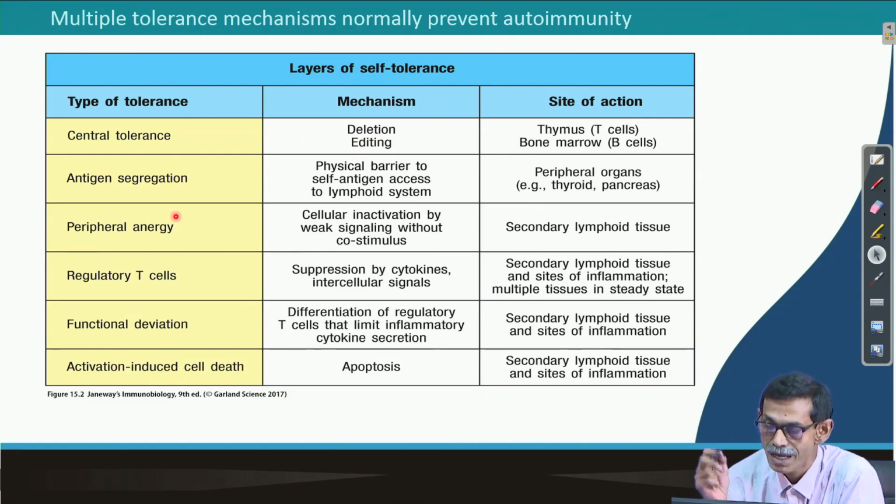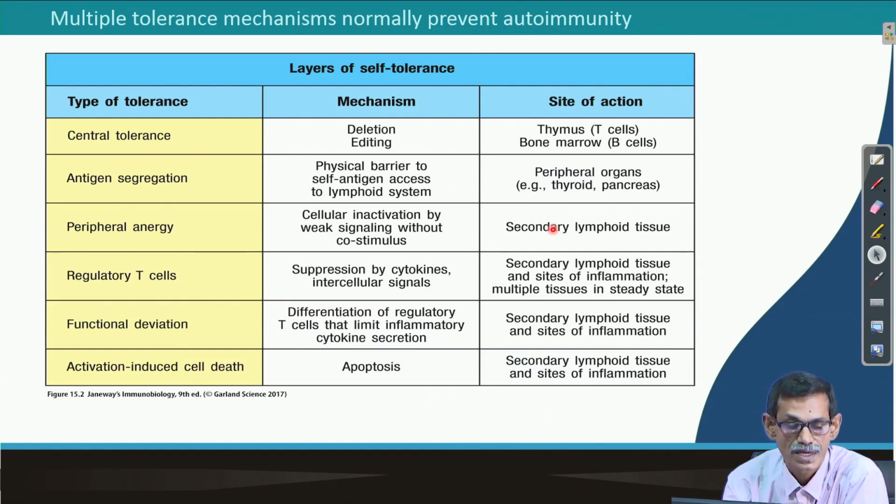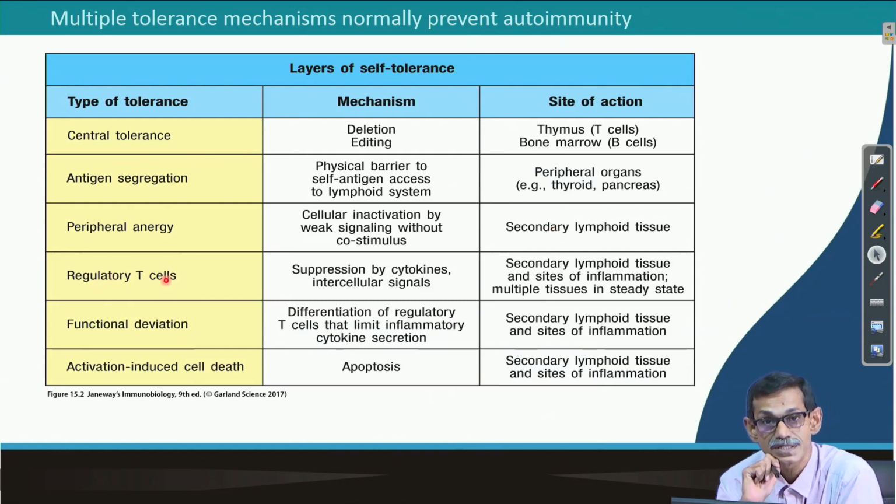So, this is how it happens, and peripheral tolerance is also happening in the secondary lymphoid organ, because the interaction between B cell and T cell and antigens happens in the secondary lymphoid organ. There are regulatory T cells; you already know the different subsets of T cells like Th17 and Treg, and Treg is controlling the activity of other T cells, that is why it is regulatory.